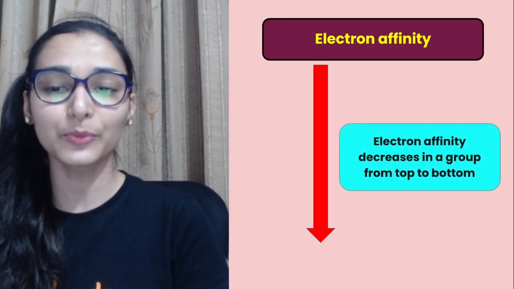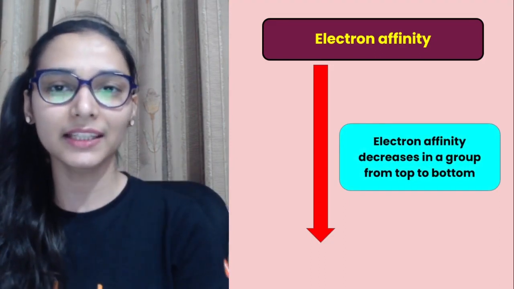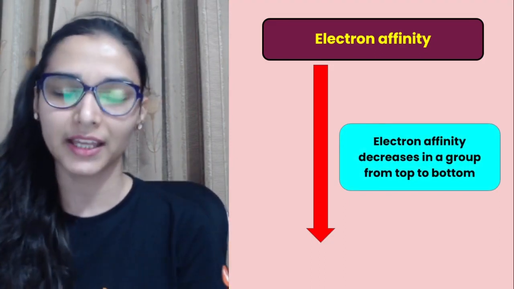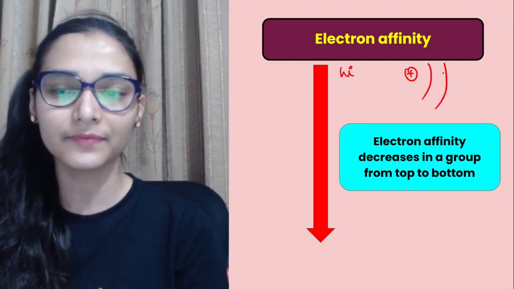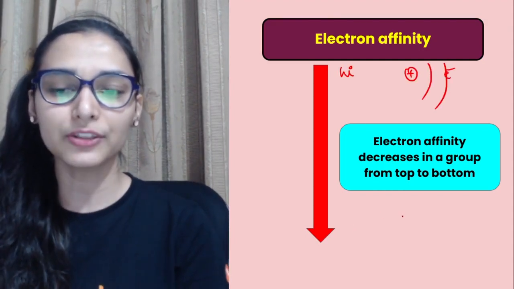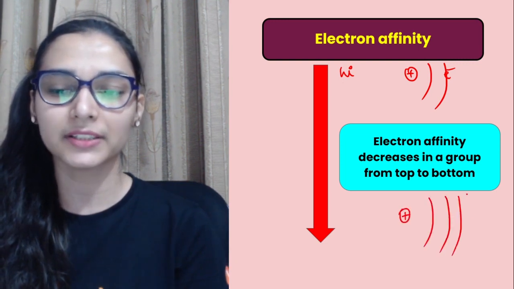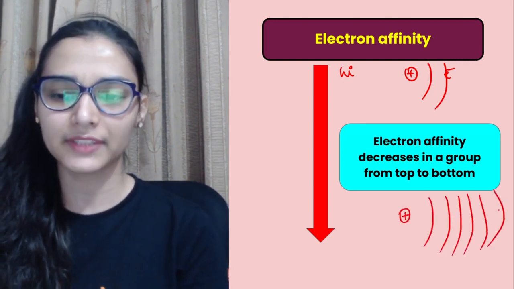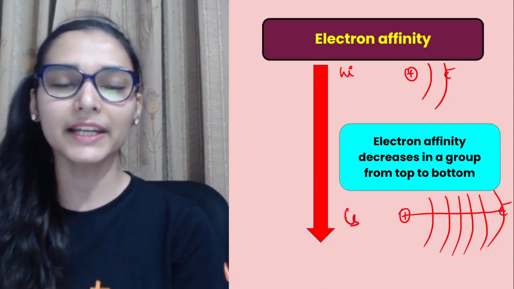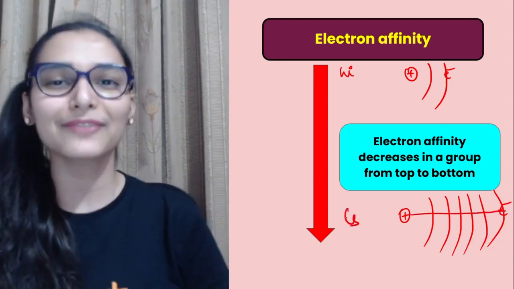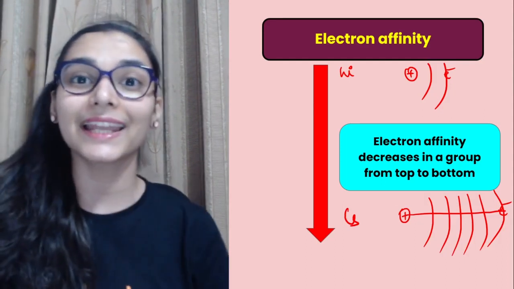Top to bottom जाने पर क्या होता है? This tendency is also decreasing. ठीक है, so as you talk about lithium, छोटू सा है lithium, 2 shells as compared to let's say cesium having 6 shells, 1 2 3 4 5 6. So this nucleus of cesium will say, arre, I am not able to attract my valence electron, how will I gain an extra electron?